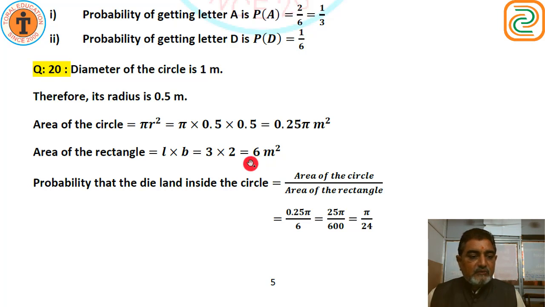Now we have to find the probability. The probability that the die lands inside the circle is area of the circle upon area of the rectangle. That is 0.25 pi upon 6. If we take 25, then we have to put 2 zeros on 6 because 100 is to be divided. 25 upon 600. 25 24s are 600. So we have got pi upon 24.